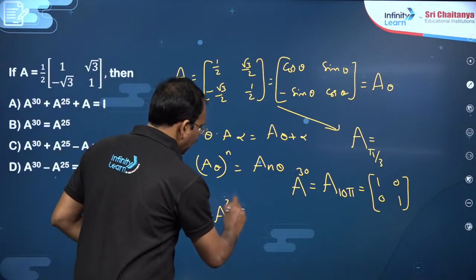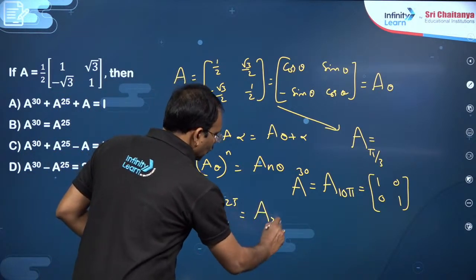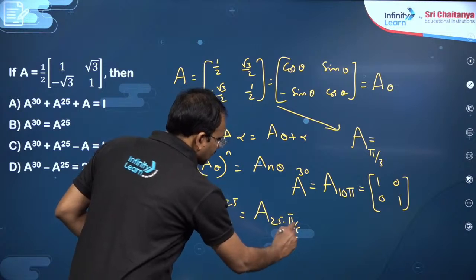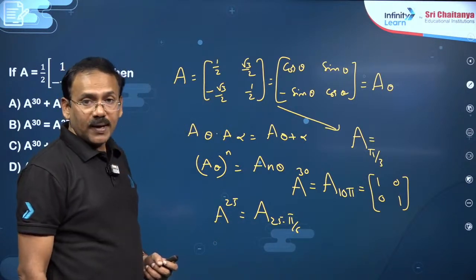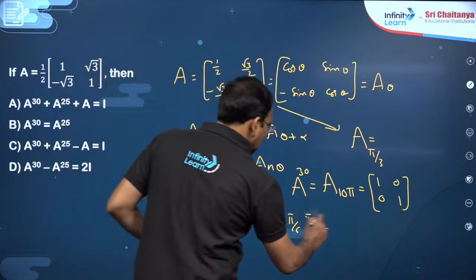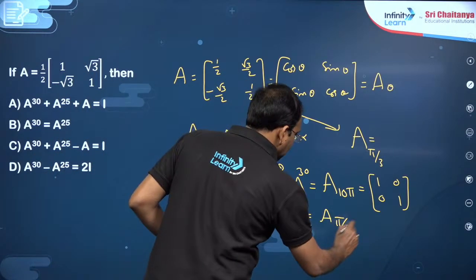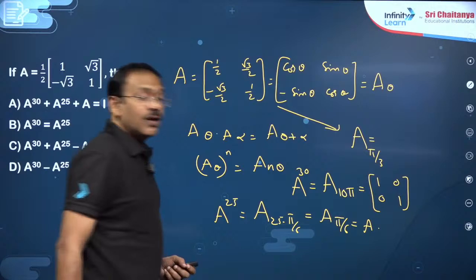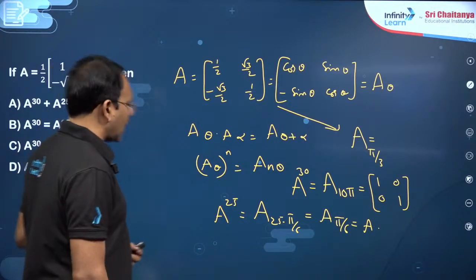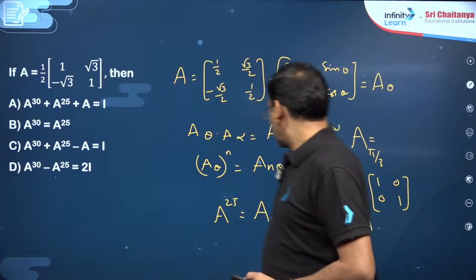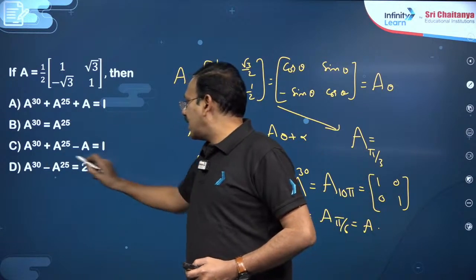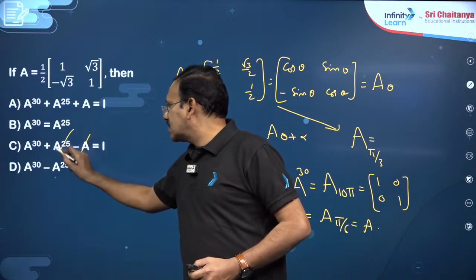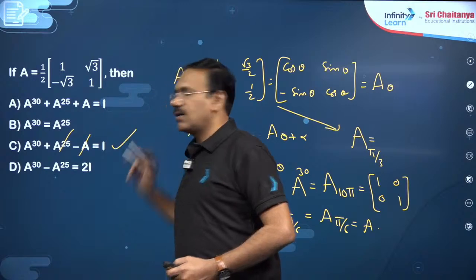You just find A power 25. A power 25 will become A 25 into pi by 3, which is 24 pi by 3 plus pi by 3, so 8 pi plus pi by 3, which is nothing but A pi by 3, which is A itself. So A 25 is A. Now you see the options. A 30 is I, A 25 is A, and A minus A gets cancelled. So option C will be the right answer.